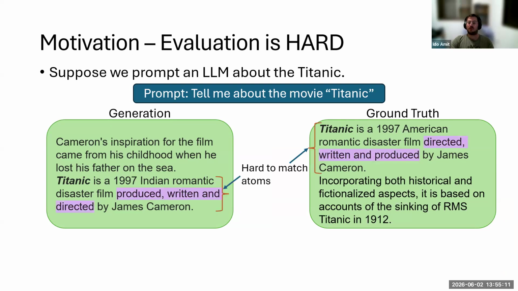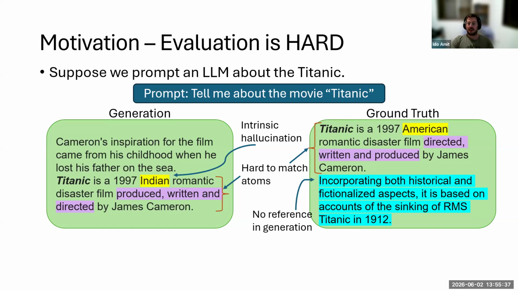Remember, we want to evaluate correctness at a finer resolution, but splitting the text into atomic units and matching atoms between the model output and the ground truth is already a hard task by itself, even before we discuss correctness. We may find that some atoms in the ground truth were not addressed by the model at all. Is omitted information the same kind of error as stating wrong information?